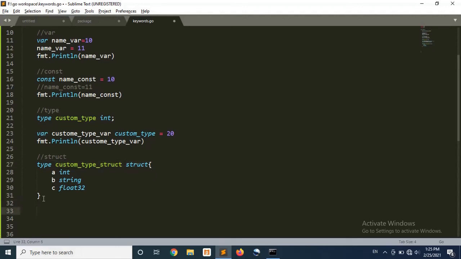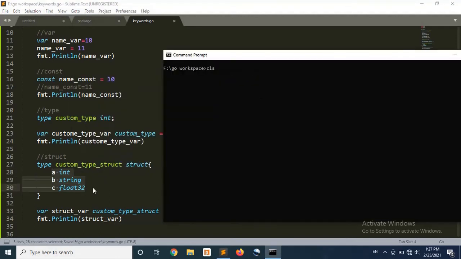Now I will create a variable struct var that is of type custom type struct. Now I will try to print the value of this struct var. As of now, we have not assigned any value to this structure variables, so it will show us the default values. Let's see what are the default values here. Okay, so this is our structure. For int it took 0 as a default value, for string it's blank, and for float value it's 0.